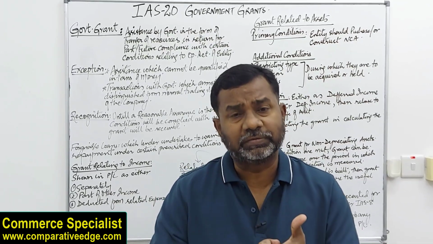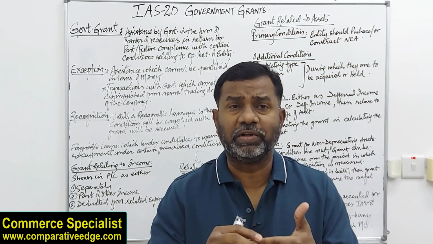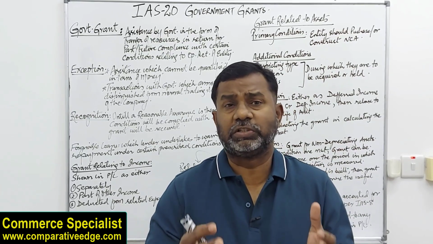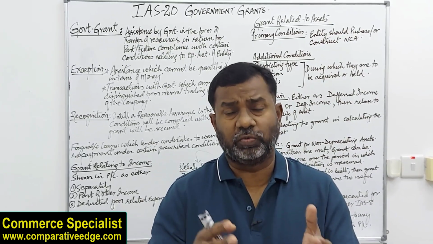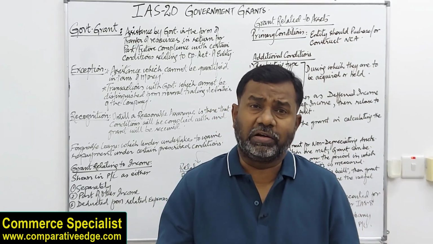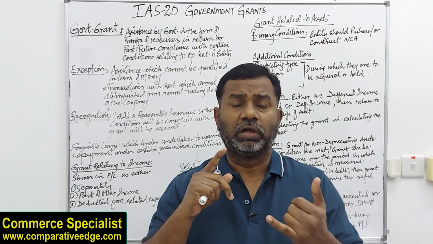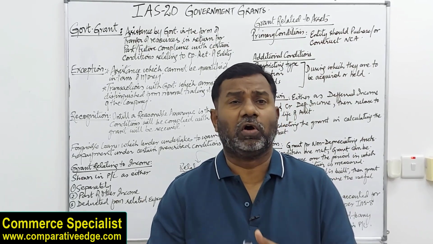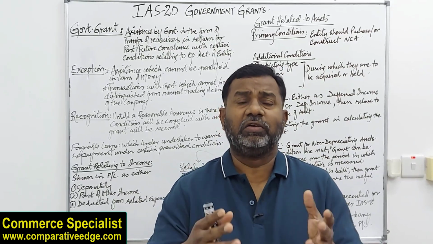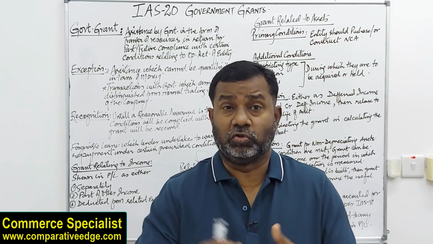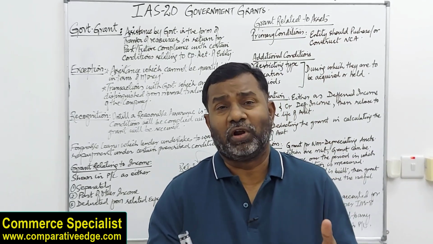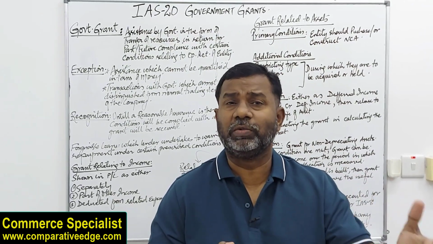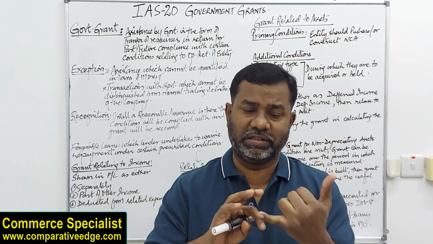The other condition is whether the grant will actually be received. Now here there are many probabilities and assumptions which a company needs to understand before deciding whether the grant should be recognized. For example, though on a lighter note, if you have good rapport with the government, some government officers, like in English we call it a jack, in Hindi and Urdu we call it jugaad, and in Arabic we call it wasta, which means if you have some connections inside and for sure you will be getting it, so the second condition is met. Yes, the grant will be received.